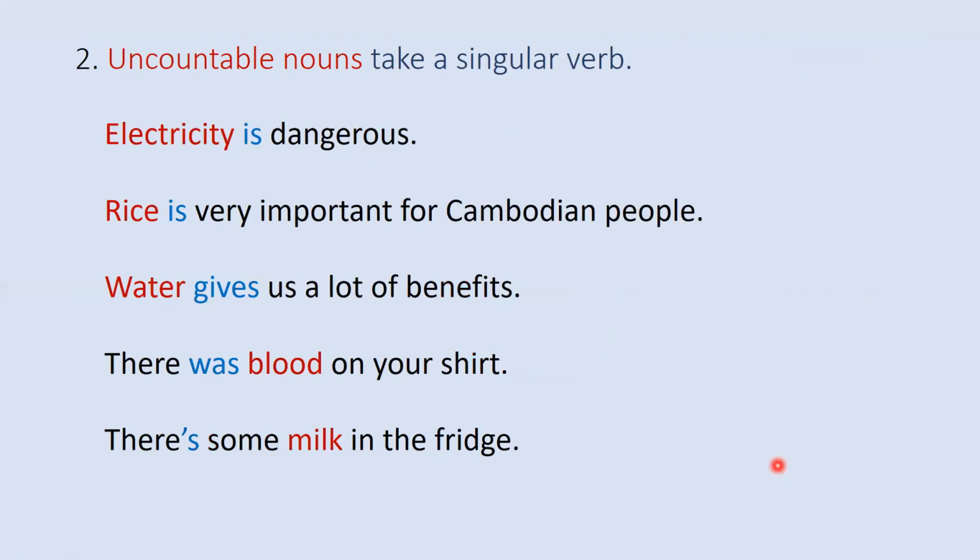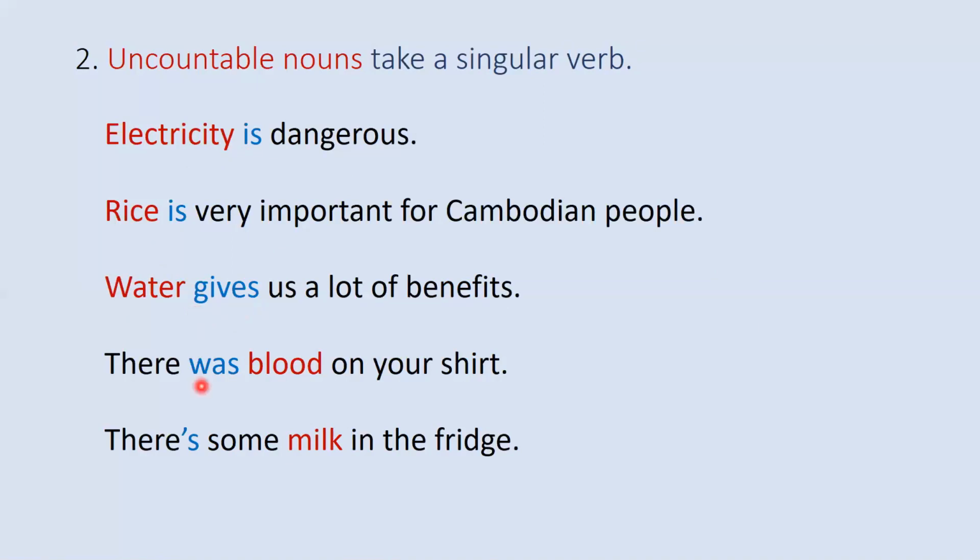Number two, uncountable nouns take a singular verb. So look at here: electricity, rice, water, blood, and milk. All of them are uncountable nouns. And look at the verb used with them. Is. Electricity is dangerous. So is is a singular verb. Rice is very important for Cambodian people. Is is a singular verb. Water gives us a lot of benefits. Gives is a singular verb. You see the s, it is a singular verb.